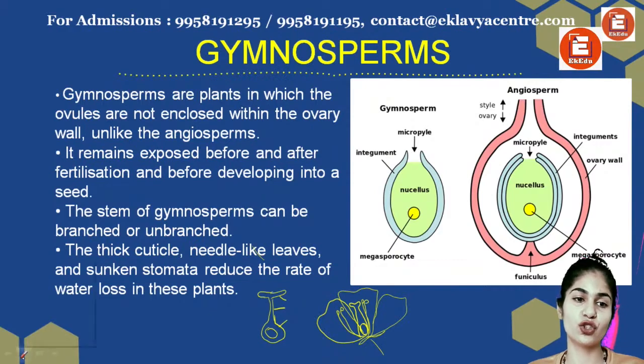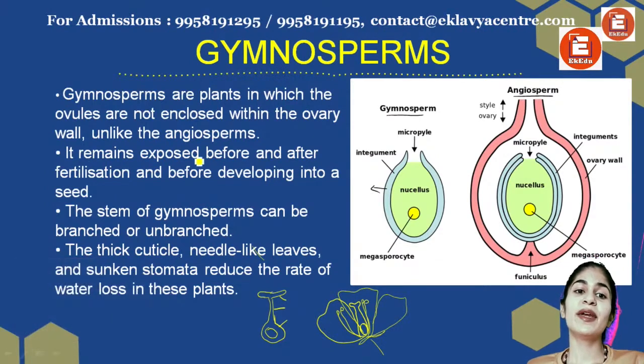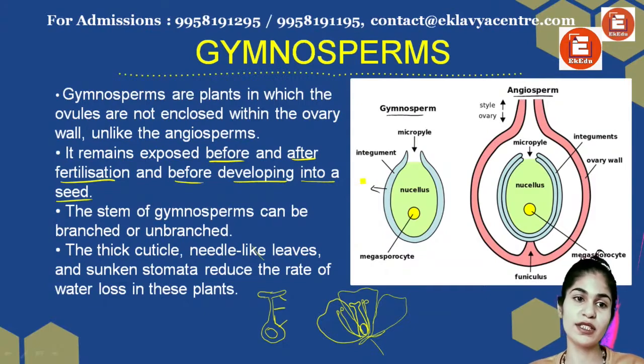This is what the diagram is showing, the comparison between the ovule of a gymnosperm and an angiosperm. An angiosperm, like I drew here, has this structure in which the ovule is present. Here it is not like that. There is no ovary present as such. They're just present on the cone itself, right? It remains exposed before and after fertilization. So irrespective of whether fertilization has taken place or not, the ovule will always stay open in the air before developing into a seed. Then it develops into a seed.